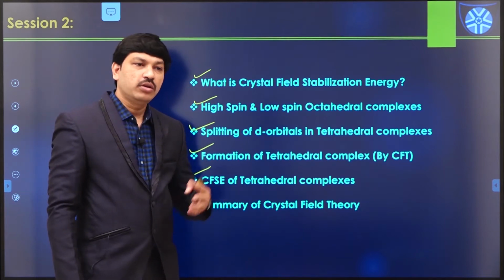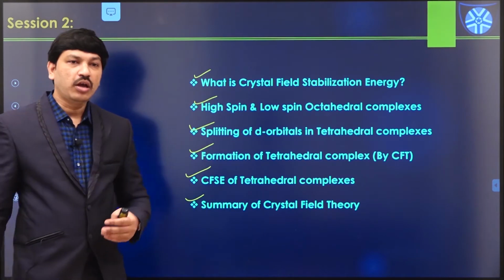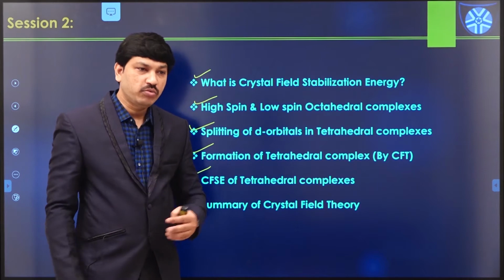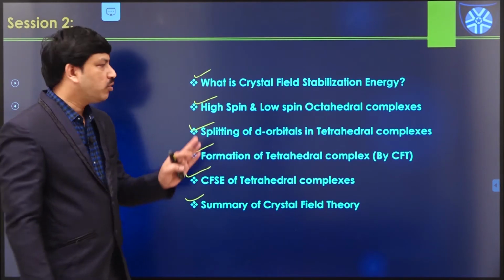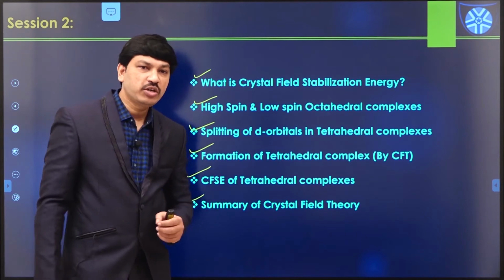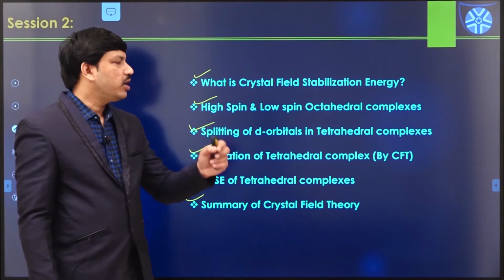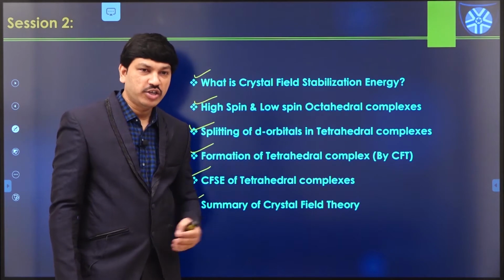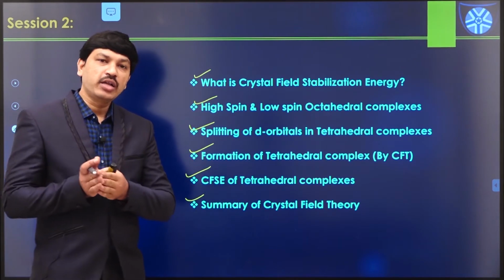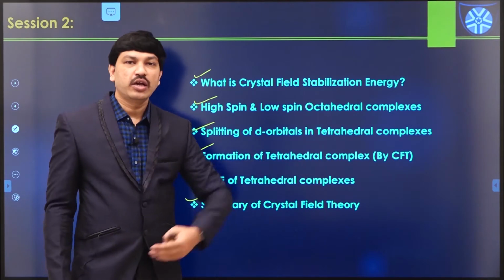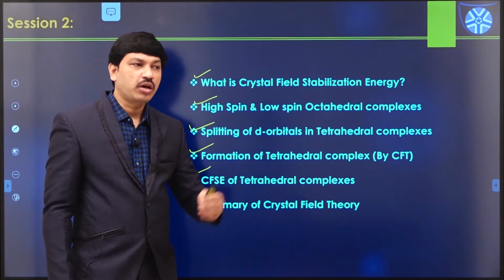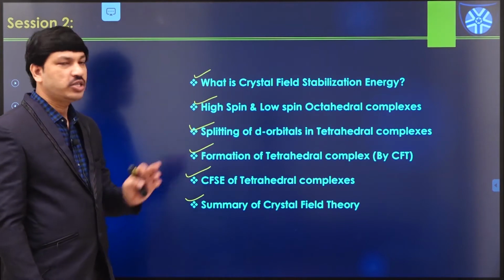So in the last session, we discussed what is crystal field theory and how octahedral complexes are formed according to crystal field theory, and how d-orbital splitting is possible in the case of strong field cases or weak field cases. So according to crystal field theory, what is the main assumption? The bond between the metal and ligand is treated as purely ionic in nature, and metal atoms or ions are treated as point charges or positive charges, and ligands are considered as negatively charged species or negative dipoles depending on the nature of the ligand.